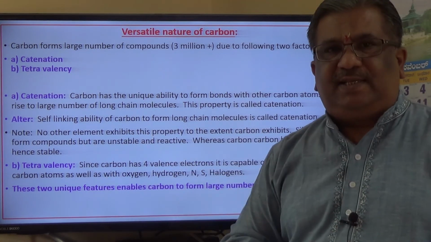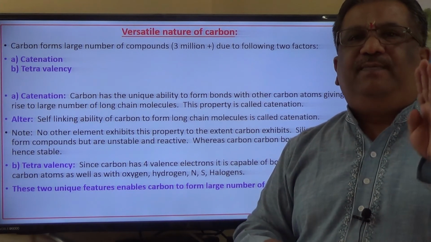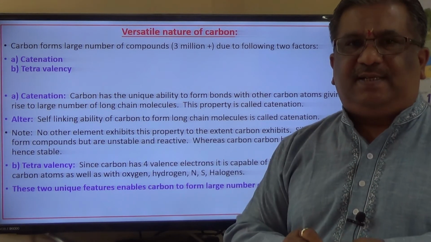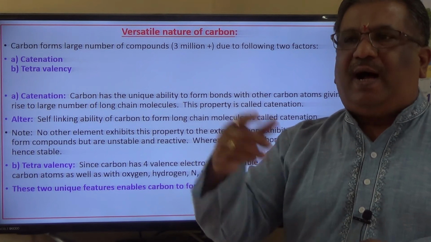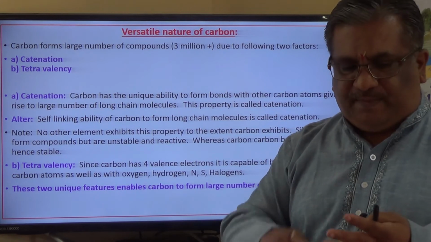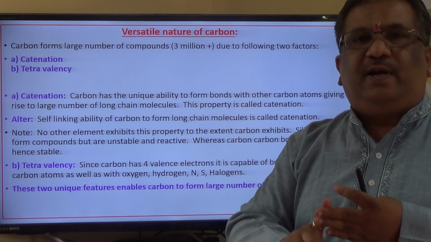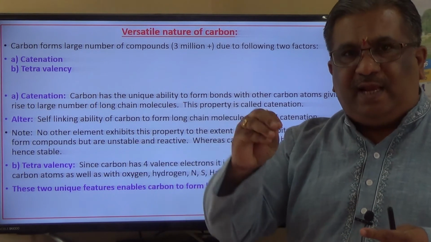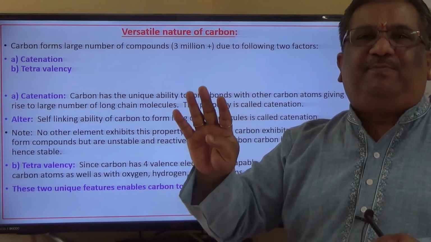Next, what is tetravalency? We have already discussed the valency of carbon. The valency of carbon is 4, which we compared with 4 arms, isn't it? That means it can join with 4 neighboring atoms, either carbon itself, or it can link with other atoms such as nitrogen, oxygen, hydrogen, and halogens also, fluorine, chlorine, bromine, iodine, etc. And therefore, the tetravalency has enabled carbon to join with 4 neighboring different types of atoms.